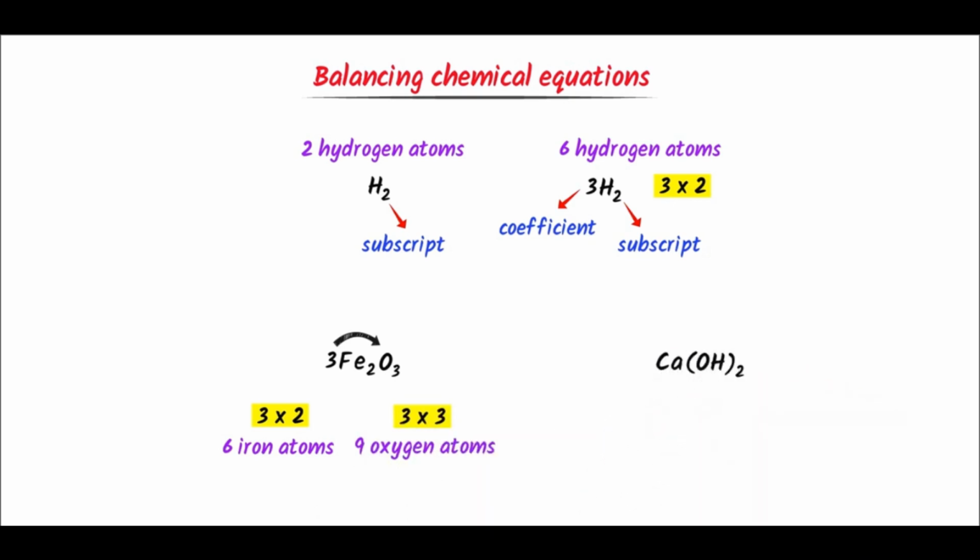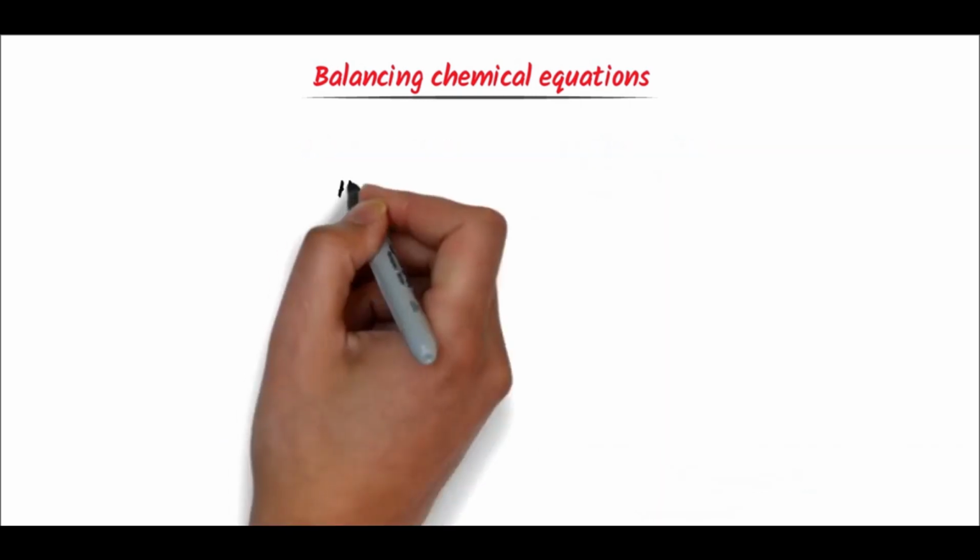Secondly, here is 1 calcium atom. This 2 means 2 with oxygen and 2 with hydrogen. So 2 atoms of oxygen and 2 atoms of hydrogen. Hence, note down all these basic concepts.